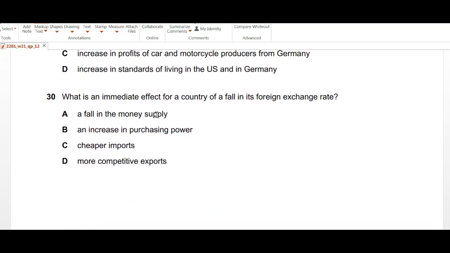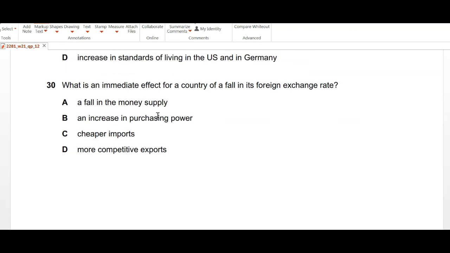Moving on to question number 30, what is an immediate effect for a country of a fall in its foreign exchange rate? Whenever the currency value falls, this will make your exports more attractive in the foreign market.